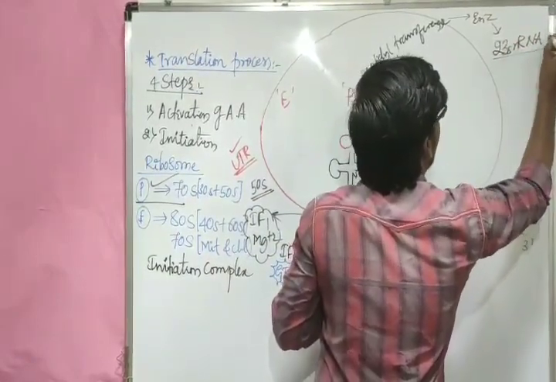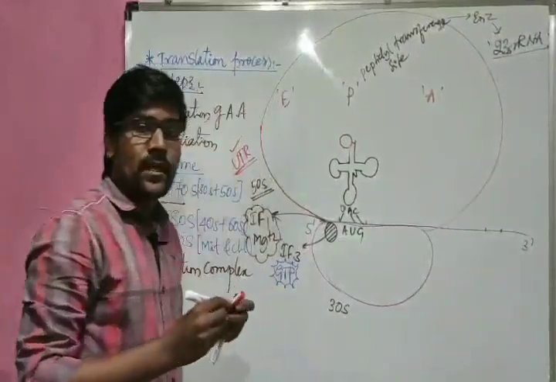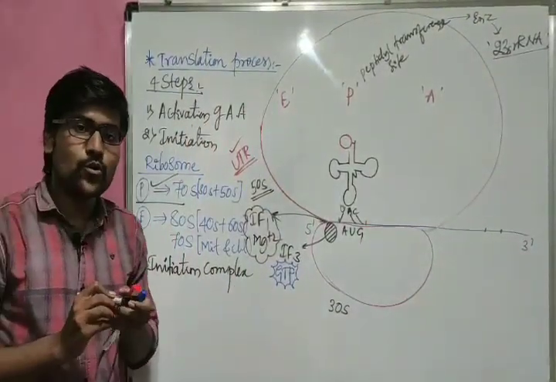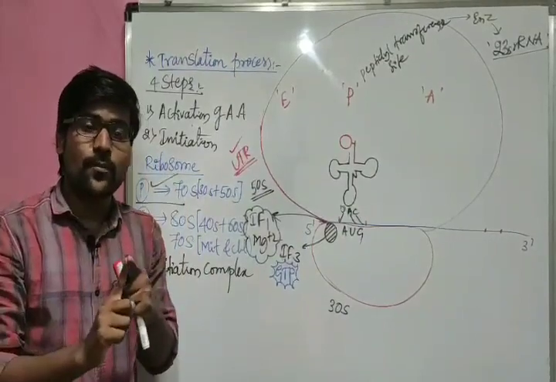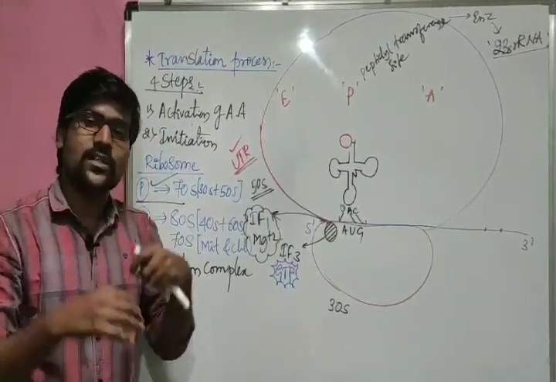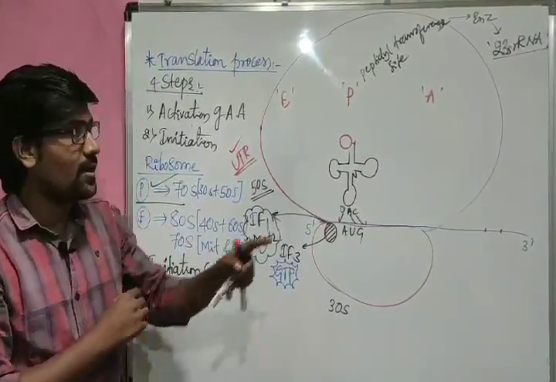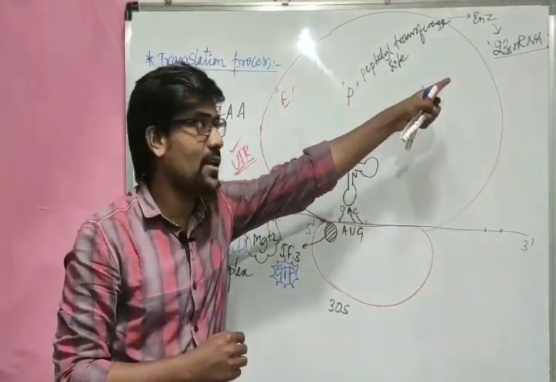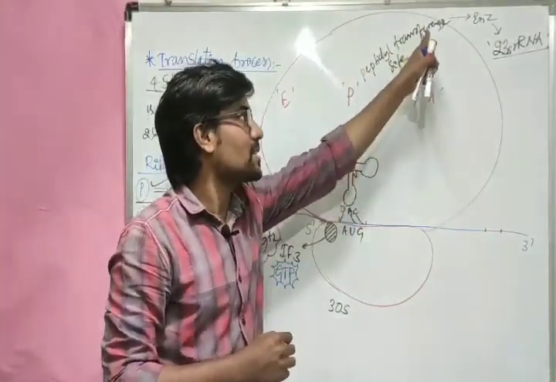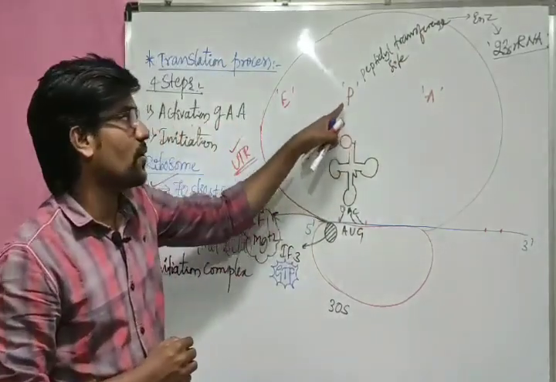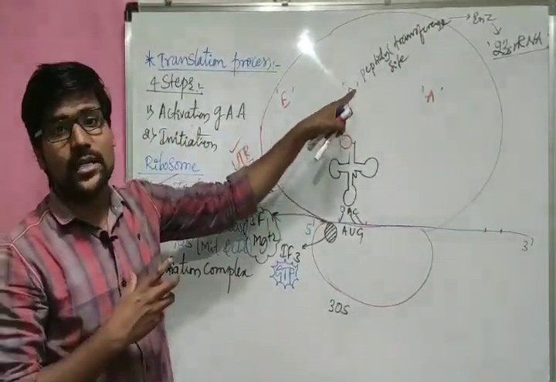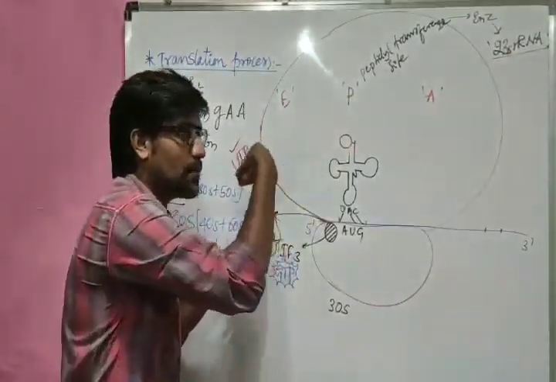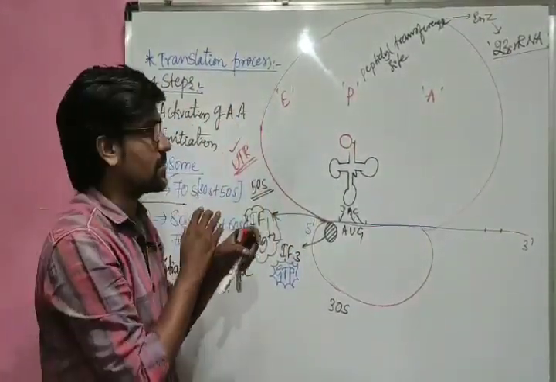23S rRNA. As we already know, at the time of evolution, when life had begun, the first formed enzymes were not proteins, they were RNA, actually rRNA. So 23S rRNA acts as the peptidyl transferase enzyme. That site we will refer to as the P site, or in a general sense the permission site. That means from this point onwards the process begins, the initiation occurs.